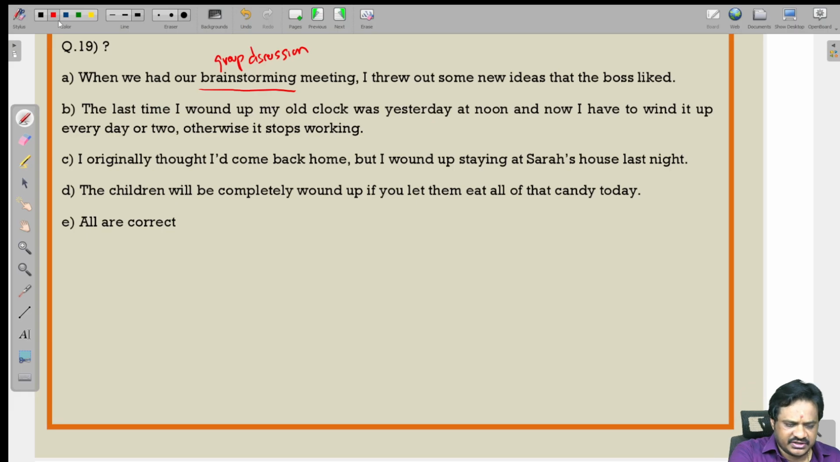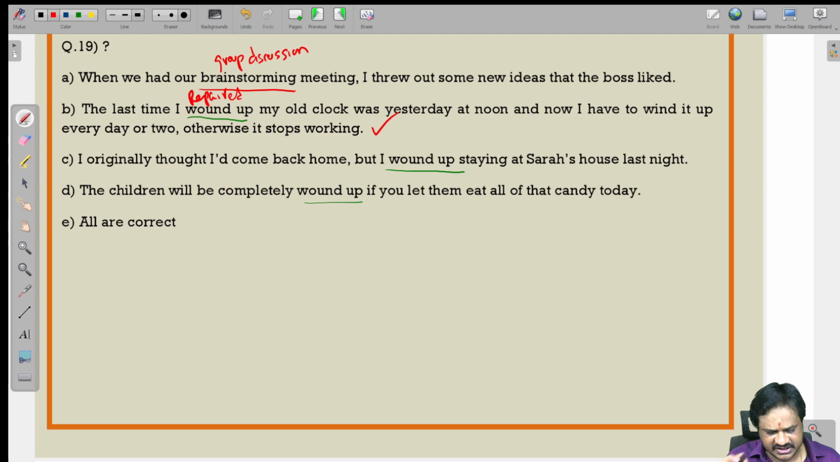So here you can see the words wound up coming frequently in these sentences. Wound up will have different meanings based on the context of the sentence. Here, the last time I wound up my old clock, wound up means repair. We are talking about the old clock. So the last time I repaired my old clock was yesterday at noon. Now I have to repair it every day or two, otherwise it stops working.